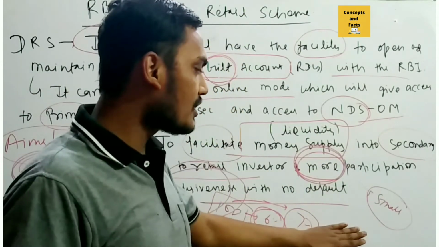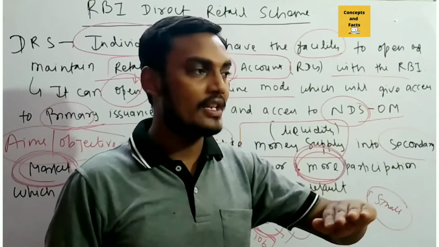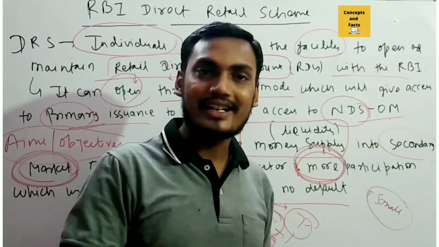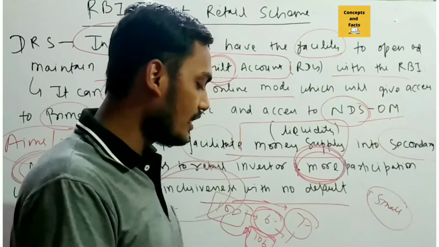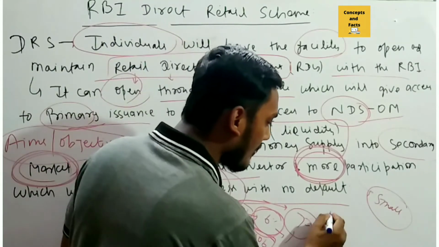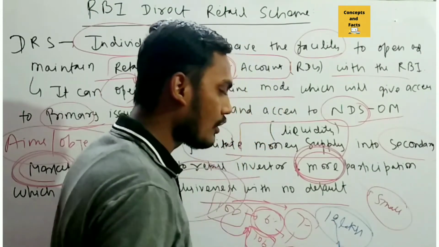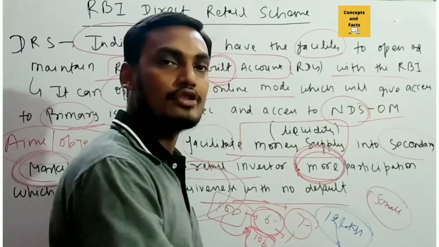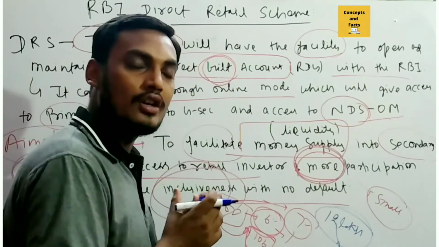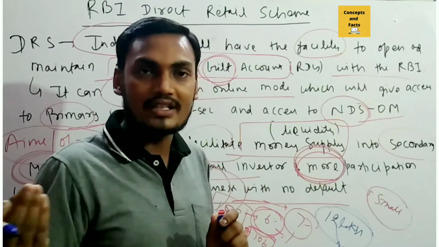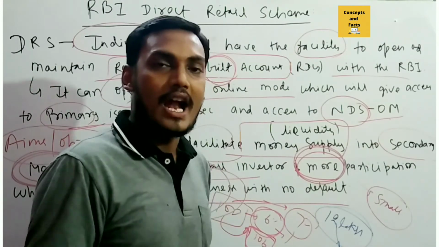Now how is it beneficial to the government? Because when more money comes in the market, it will automatically decrease the interest rate, as the government this time has actually told that we will borrow 12 lakh crore. So for 12 lakh crore borrowing, the government has to issue more and more bonds in the market. So if the retail investor will invest, then the retail investor will also benefit, because they are getting a fixed amount of interest and gilt edged security.